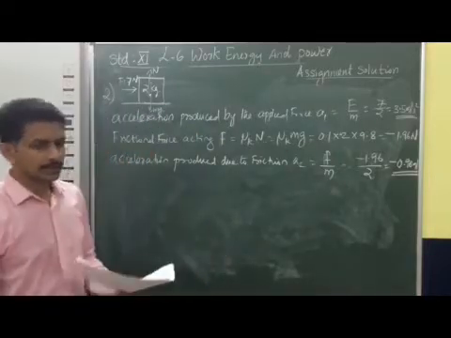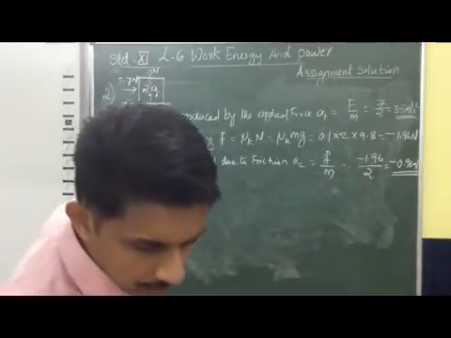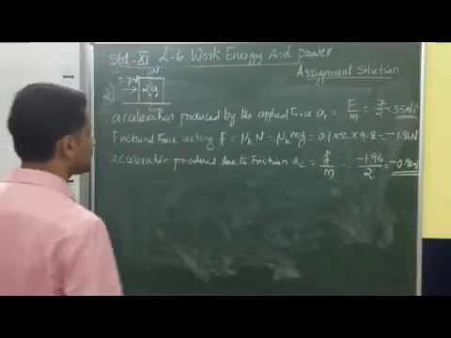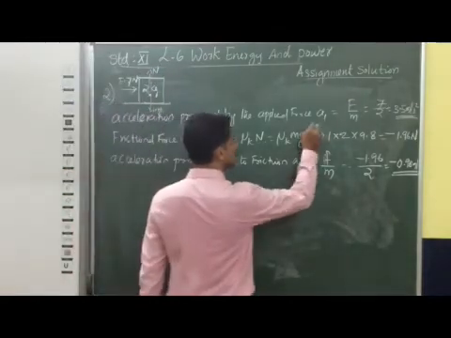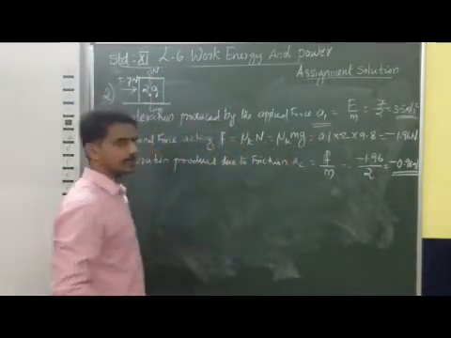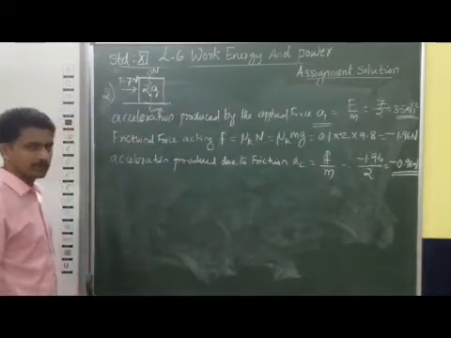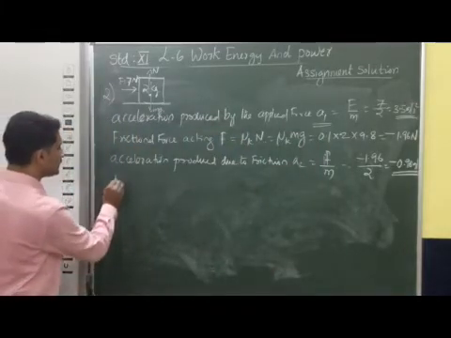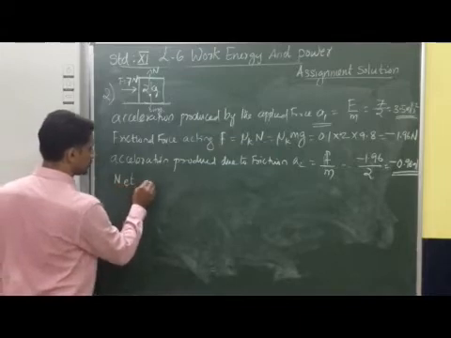Now you can observe that this body is moving on a horizontal surface. It has acceleration due to the applied force and acceleration due to the frictional force. So we can calculate the net acceleration produced on this object.